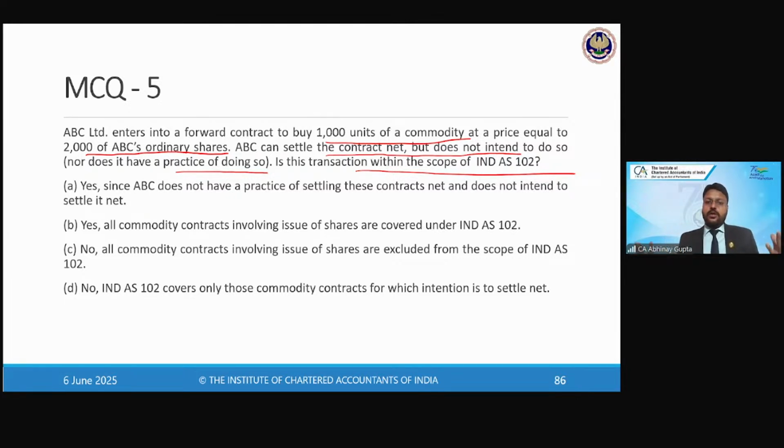Option B: Yes, all commodity contracts involving the issue of shares are well covered within Ind AS 102. Option C: No, all commodity contracts involving the issue of shares are specifically excluded from Ind AS 102. Option D: No, Ind AS 102 covers only those commodity contracts for which the intention is to settle net.